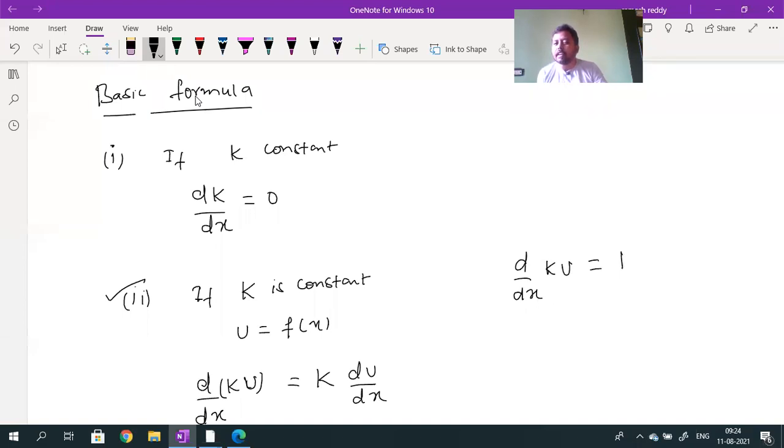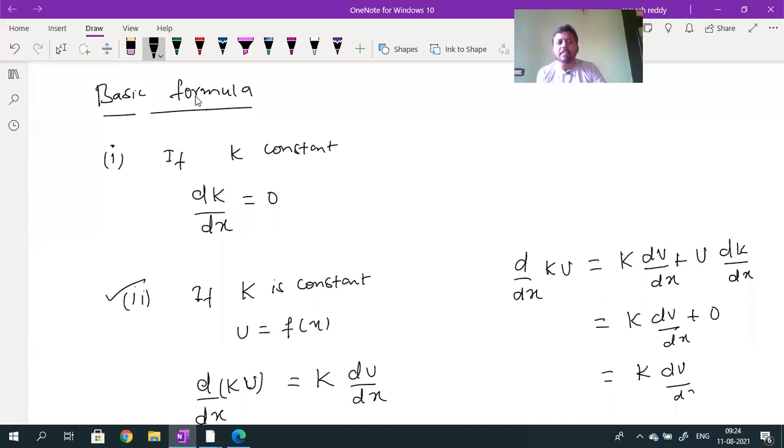Then I get k into du by dx plus u into dk by dx. I know that dk by dx will be 0 because k is constant. So the answer is k into du by dx.